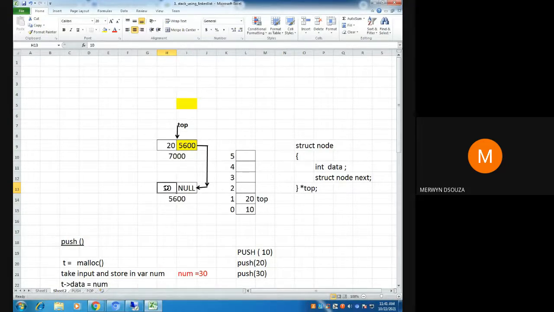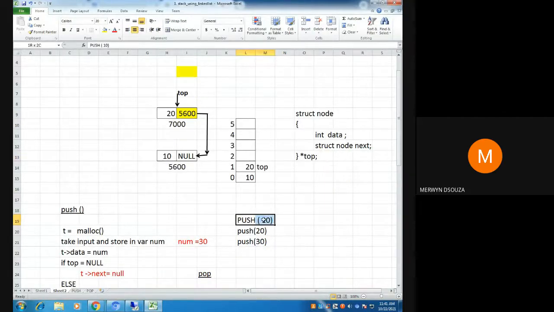Try to remember that when you're doing the linked list version of stacks. Please write it down, everyone. The element that had got in first, here you can see this had got in first, is getting deleted last. Since it's getting deleted last, here it will be null. Remember like that, then you will not get confused. This had got in first, but will be deleted last, will be popped last.